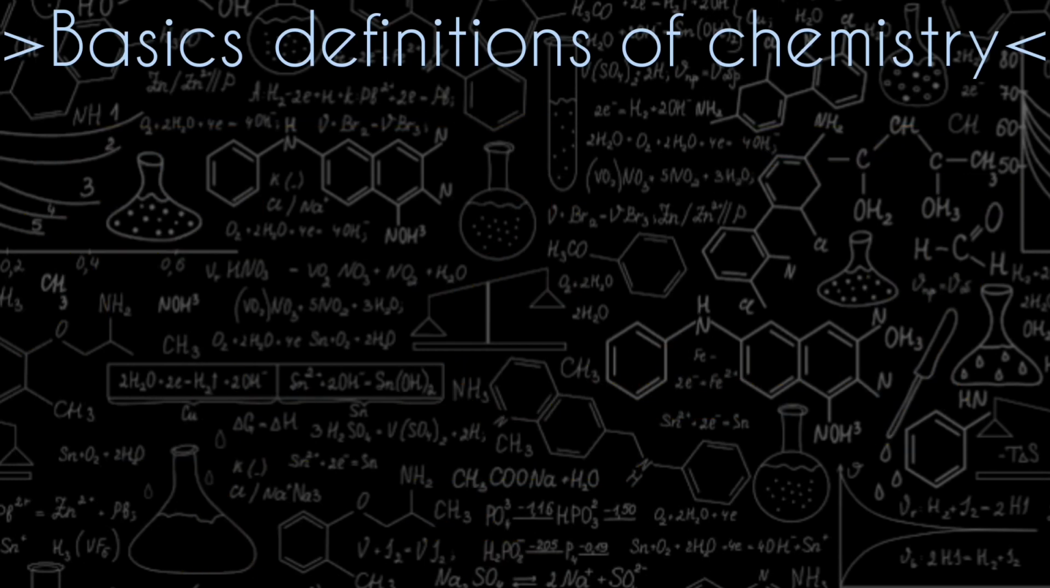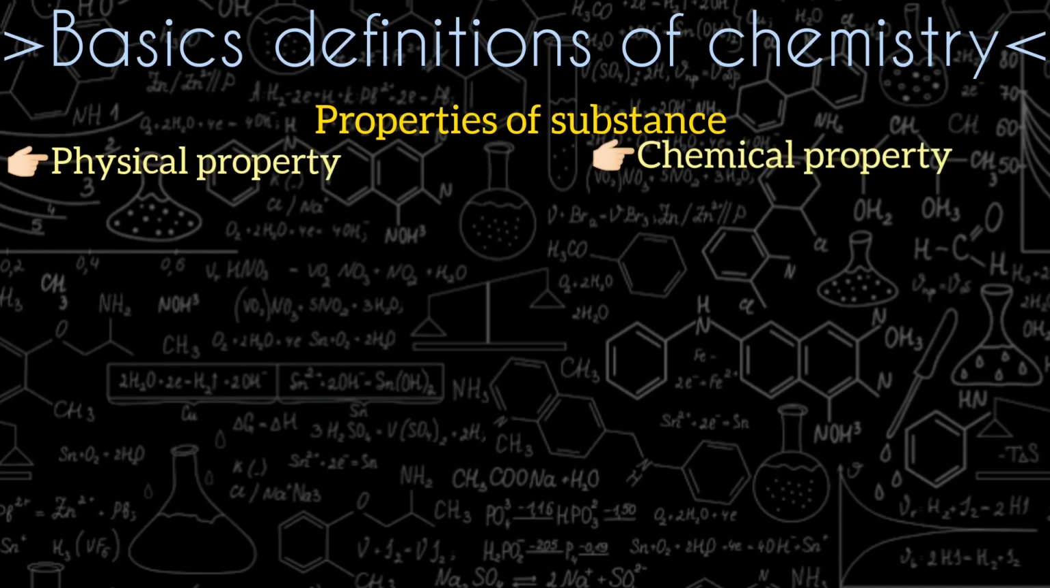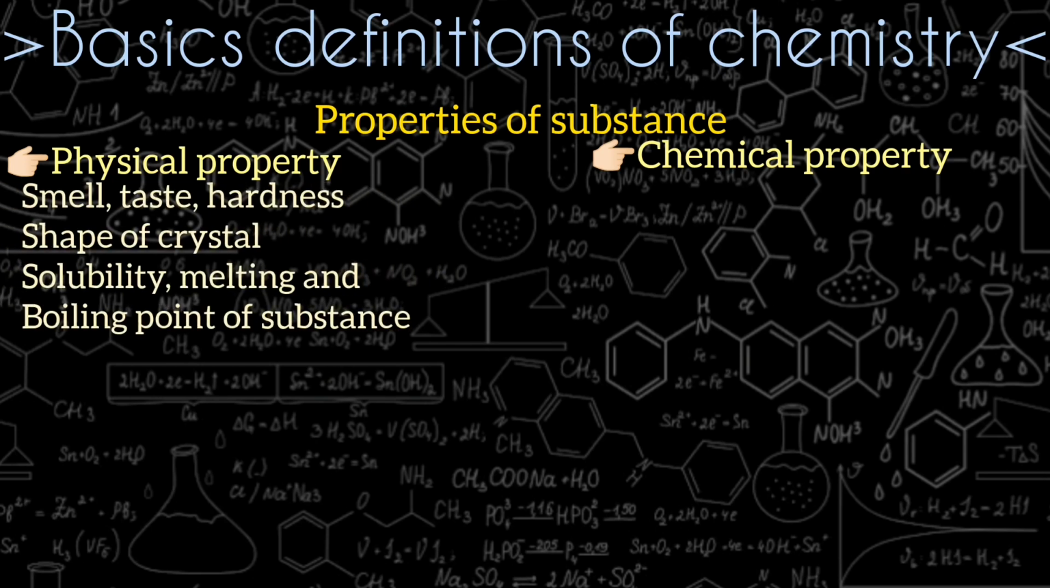Now we discuss the properties of substances: physical properties and chemical properties. A substance has physical properties like smell, taste, hardness, shape of crystals, solubility, and melting and boiling point. That means if we have any substance, what is its state, solid or liquid, what is its shape, what is its melting point, boiling point, and solubility.